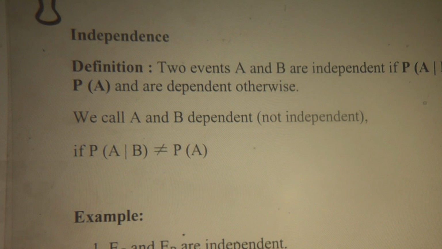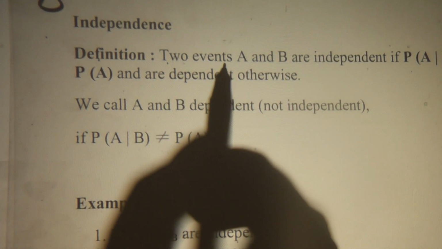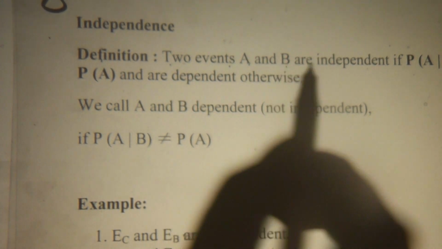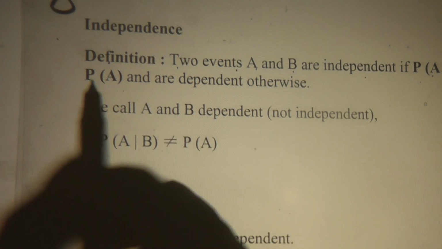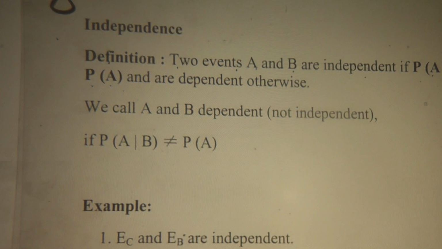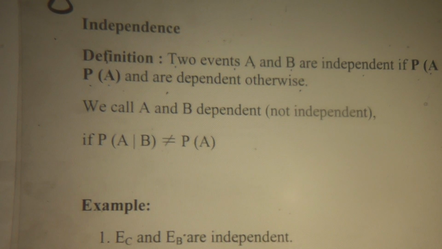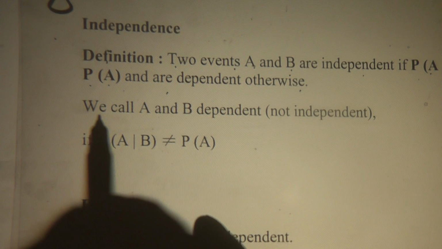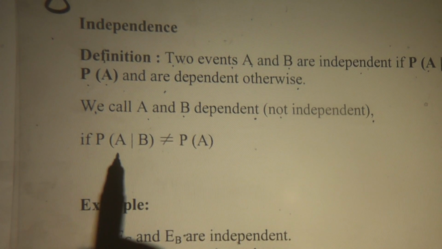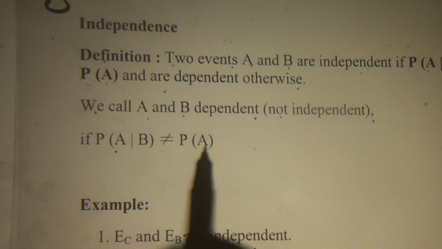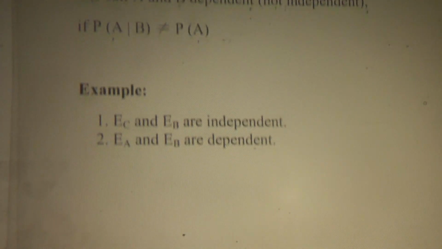Definition. Two events, A and B, are independent if the conditional probability equals the unconditional probability. And they are dependent otherwise. Dependent means not independent. We call A and B dependent, or not independent, if the conditional probability is not equal to the unconditional probability.